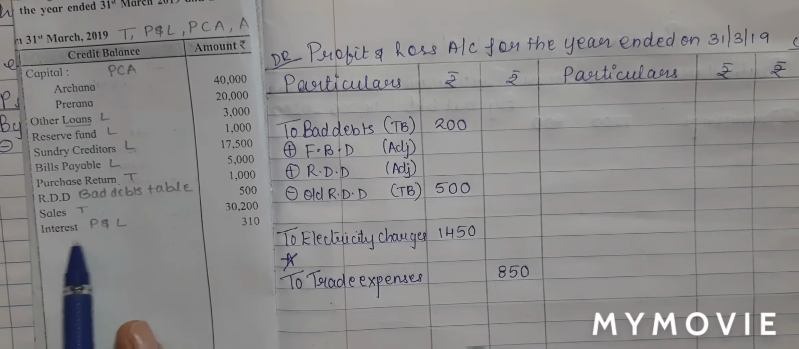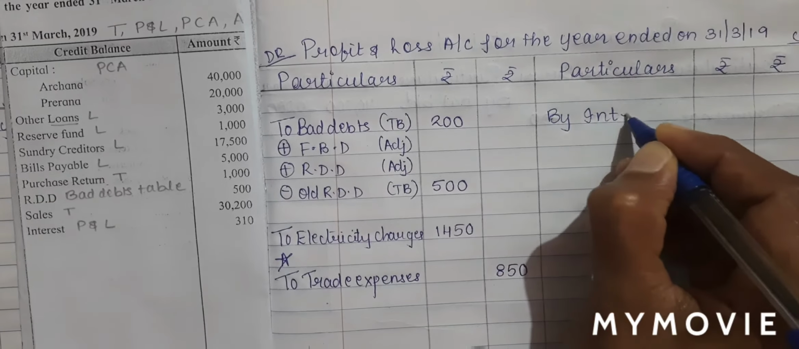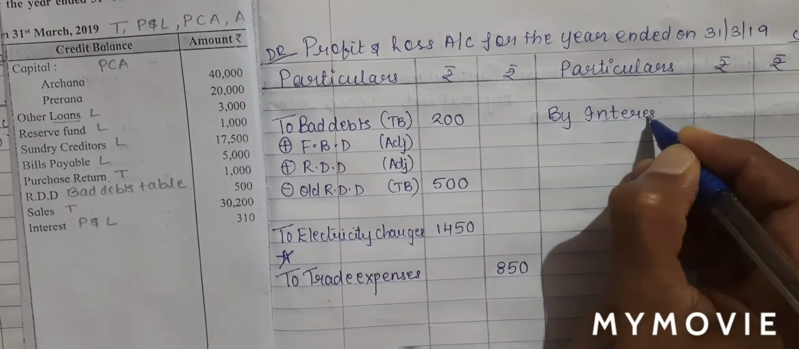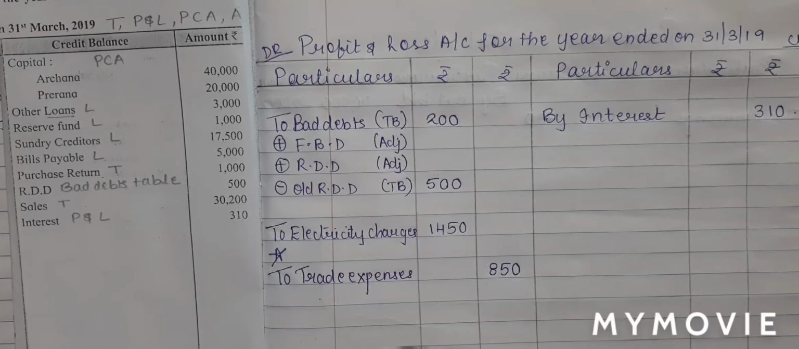Next is interest, which will be written in my profit and loss account on the credit side. So profit and loss account credit side, I will write by interest directly in the outer column 310. With this, students, we have completed our step number 3, that is inner column and outer column.